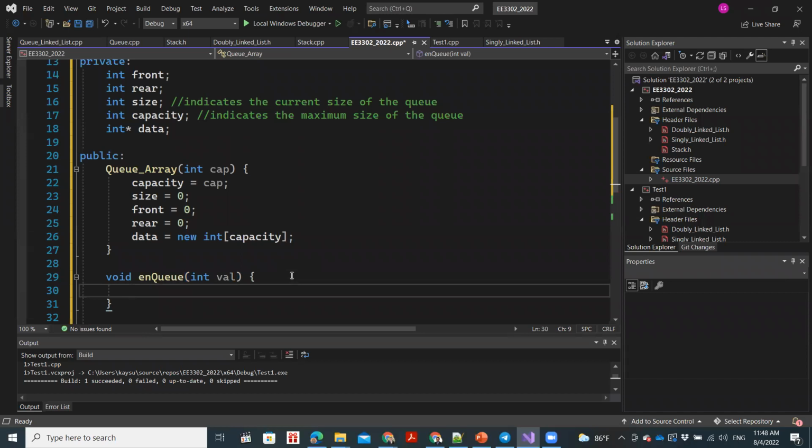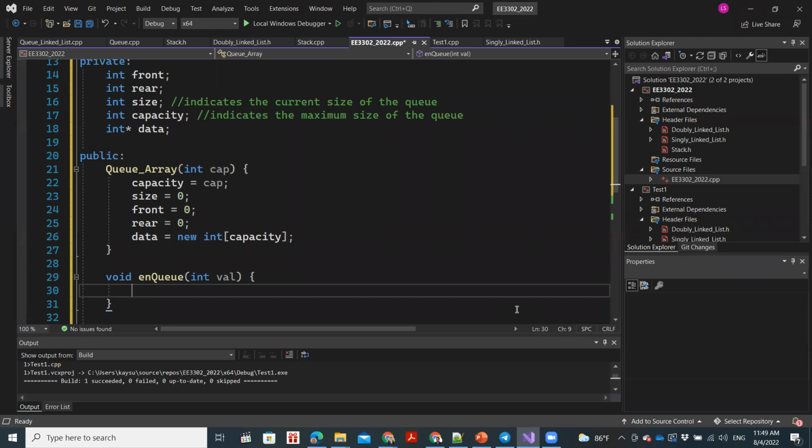Can someone tell me the first thing we need to do? I believe you should know this by now. We have done this a couple of times. Before inserting anything, there is something we need to do. What is it? Yeah, correct, I received the answer in the chat. The first thing we need to do is check whether our queue is full or not. If it is full, we can't insert anything.